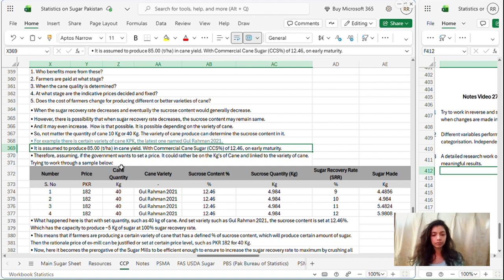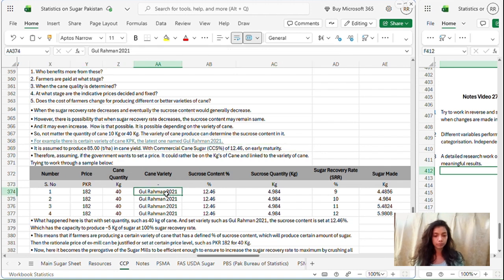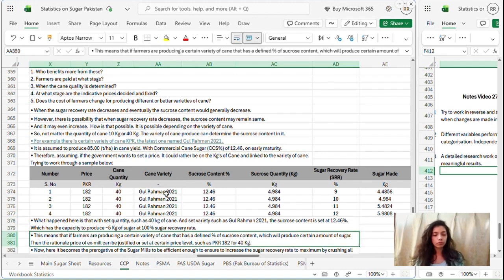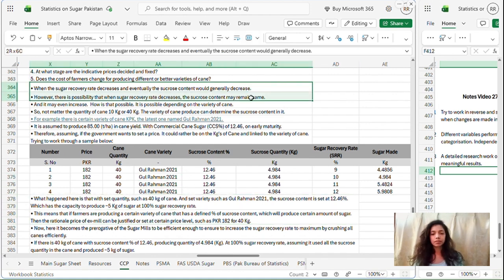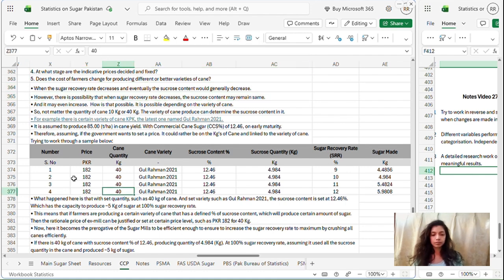Therefore, assuming if the government wants to set a price, it could rather be on the kgs of cane and linked to the variety of cane. Now I've just tried to work out the numbers to conclude and further elaborate on these points. So let's say these are the numbers, these are the prices of canes, these are the quantities of canes, they have been kept the same.